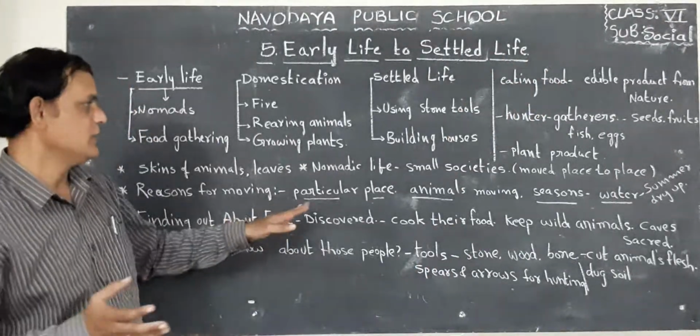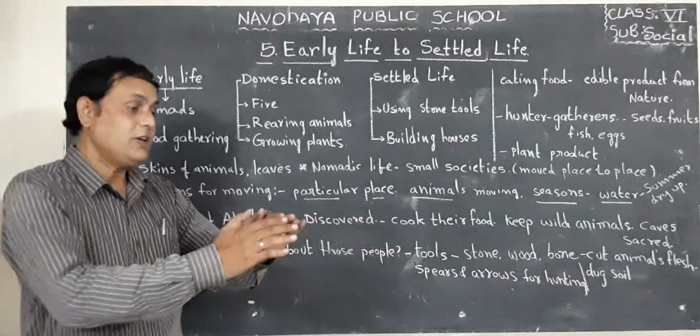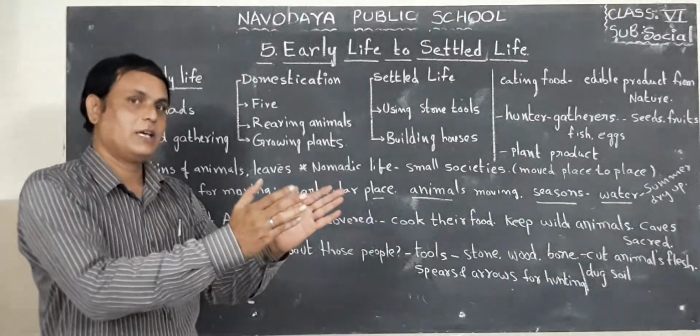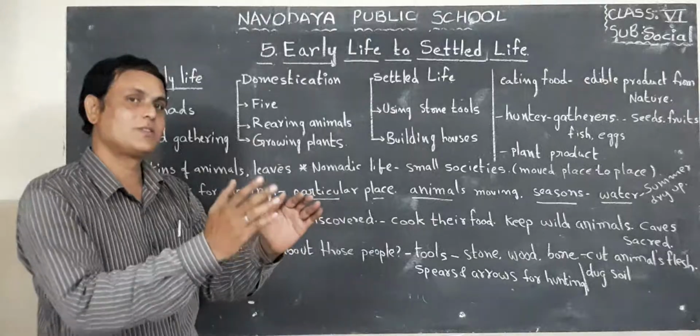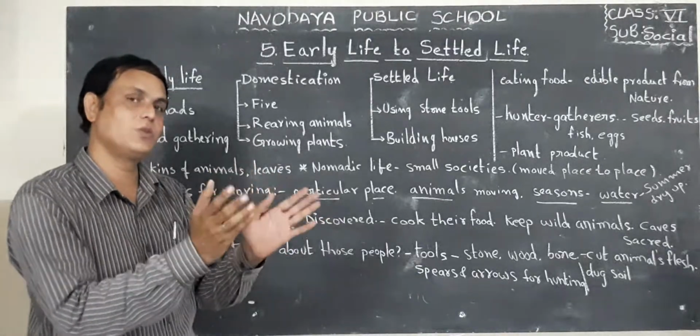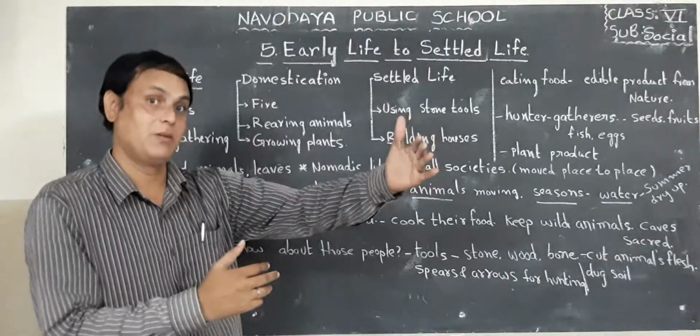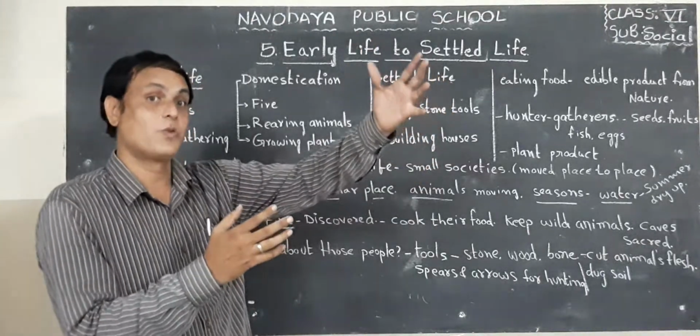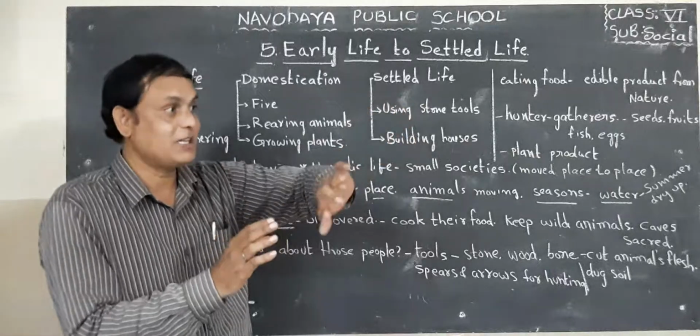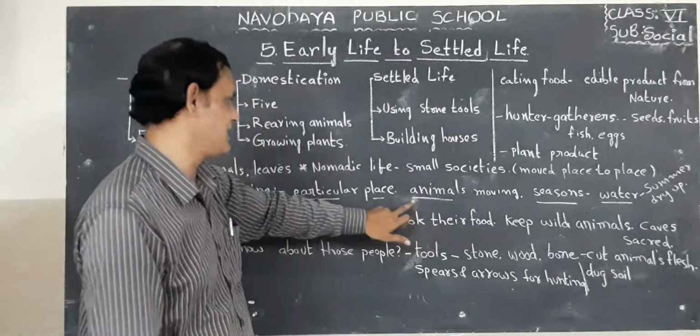Okay, children, in a particular place, if there are no fruits and no animals, what will they do? They move to the place where animals are available and where fruits are available. So that is the reason here.